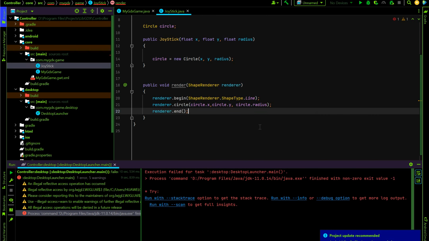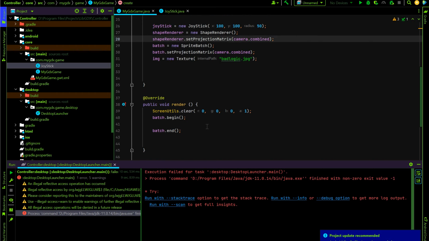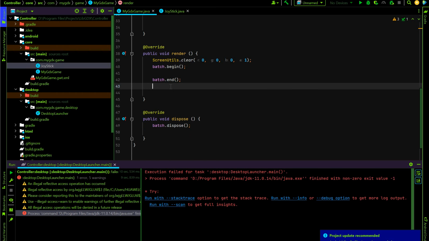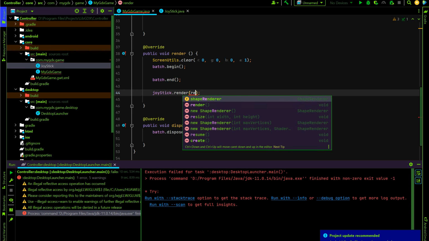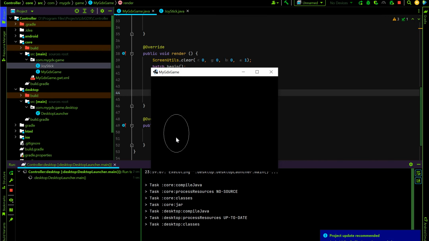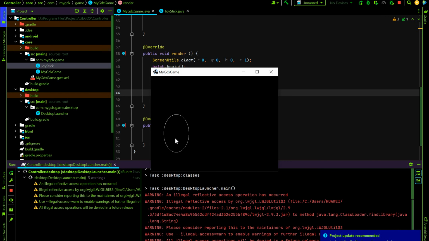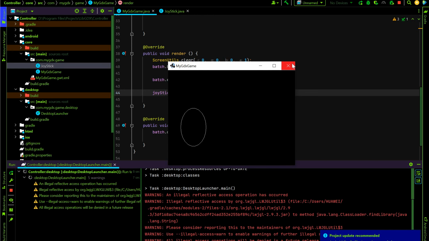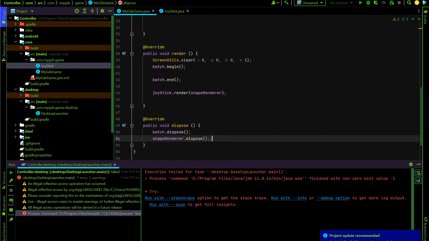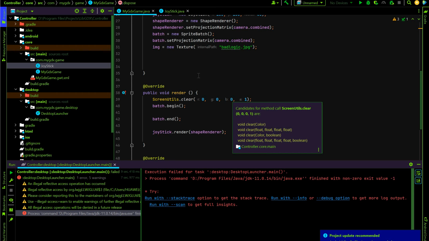Anyway, render and okay, now let's render the shape renderer. But keep in mind, you can't render the shape renderer inside the batch begin because it will crash your project. You must use it after batch.end. Okay? Joystick render, the shape renderer. Okay, let's try it. Yes, there's a circle at the top of our game. Also, don't forget to dispose the shape renderer because we don't want memory leaks.